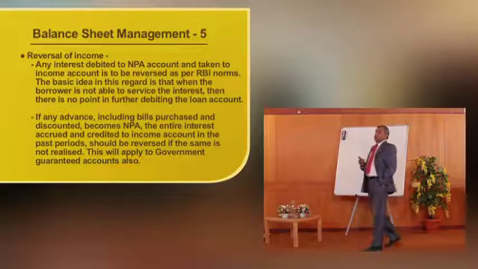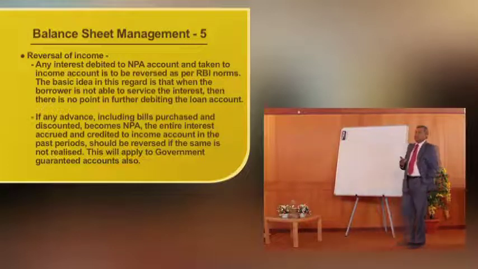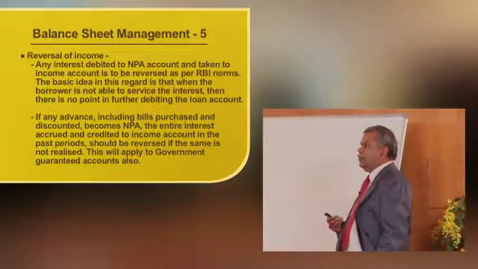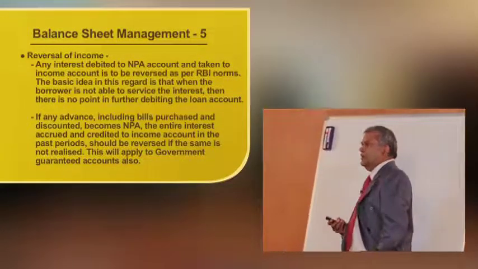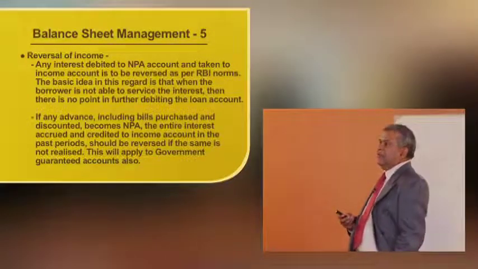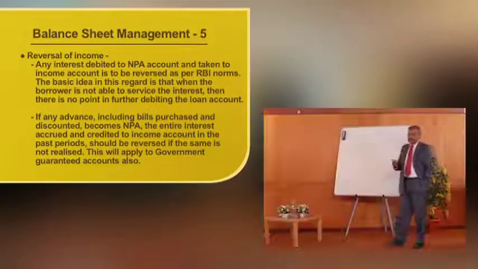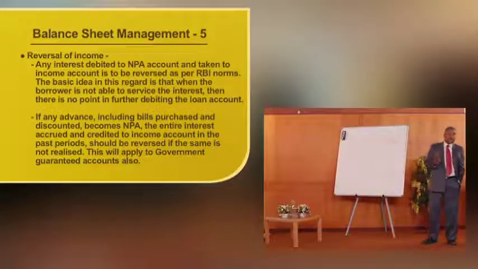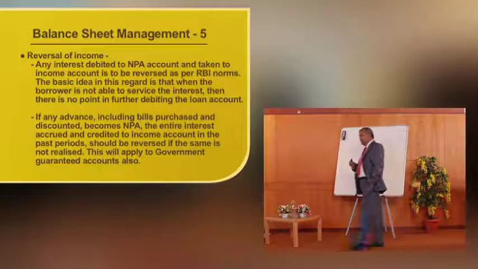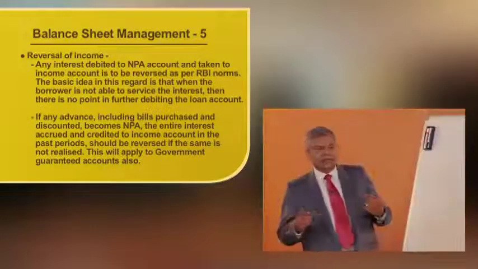If any advance including bills purchased and discounted becomes NPA, the entire interest accrued and credited to income account in the past period should be reversed if the same is not realized. This will apply to government guaranteed accounts also. It means there are two things. The moment it becomes NPA, I am not going to debit further, and it relates back 90 days.